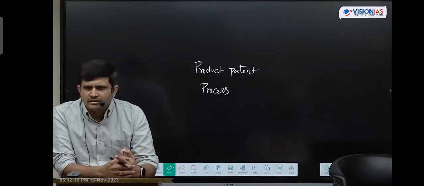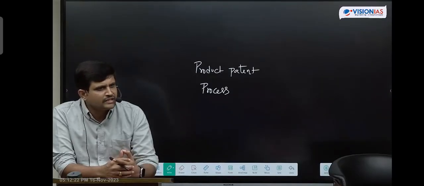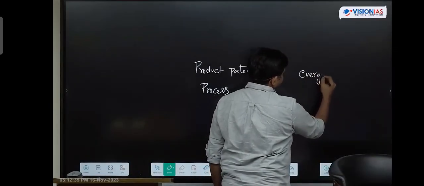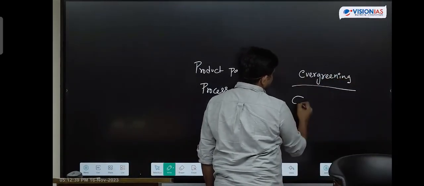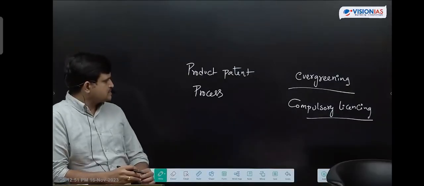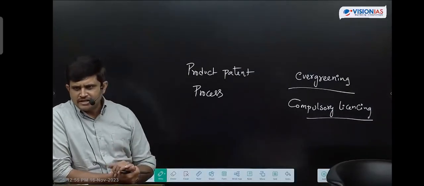Next one is regarding the Patent Act of India. The 1970 Patent Act is there. Regarding this 1970 Patent Act, in India we have introduced two types of clauses regarding patents. One is evergreening of patent. Next one is compulsory licensing. These are the two important clauses of the Indian Patent Act 1970.